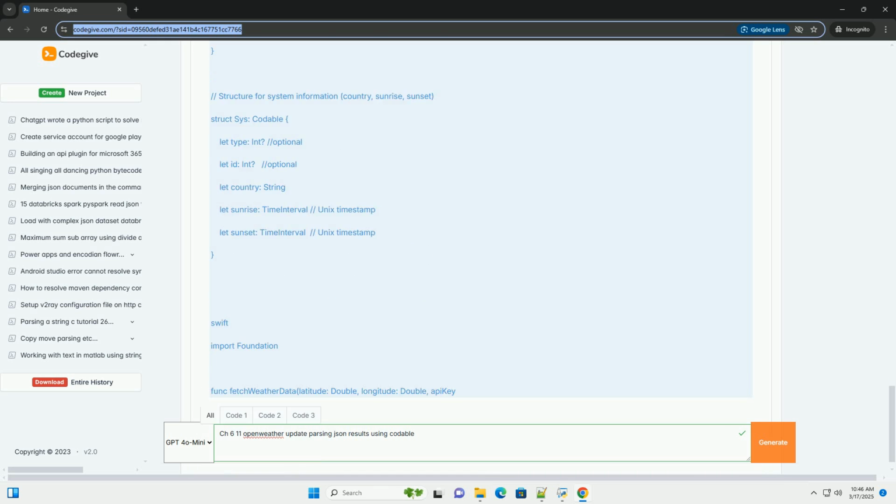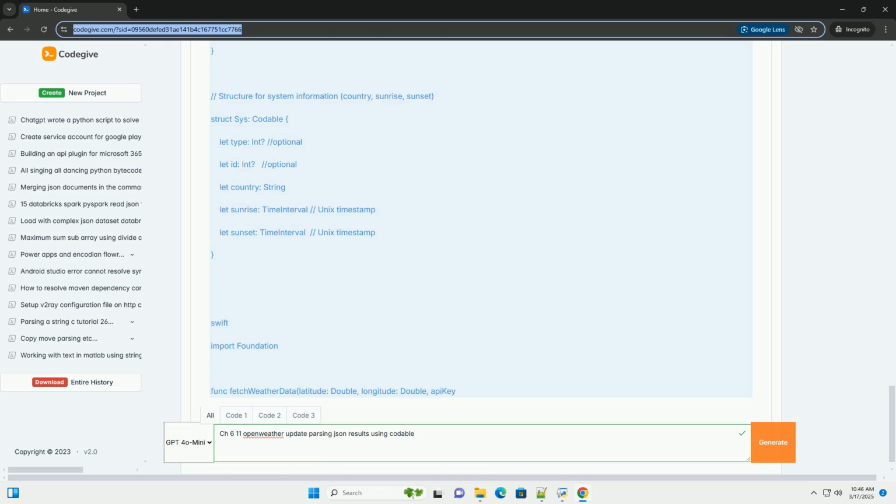Running the code. 1. Create a new Xcode project, iOS or macOS. 2. Copy the code into your project: the structs, the fetchWeatherData function, and the UI code. 3. Replace the placeholder latitude, longitude, and API key with your actual values. 4. Run the app. You should see the weather information displayed in the UI. Check the console for any error messages.